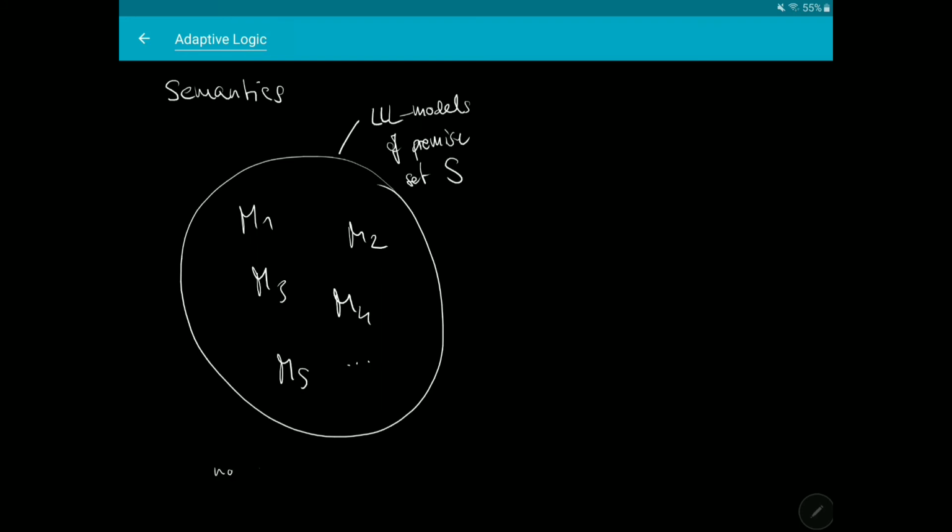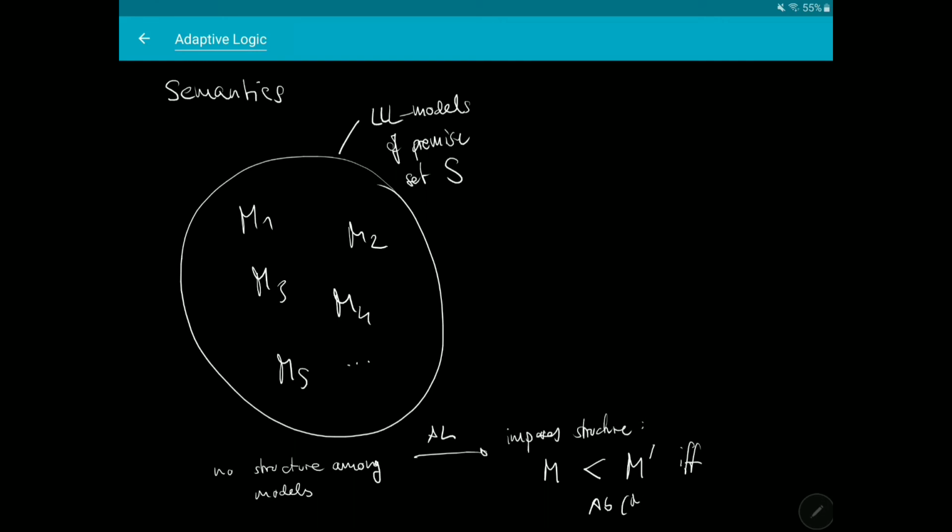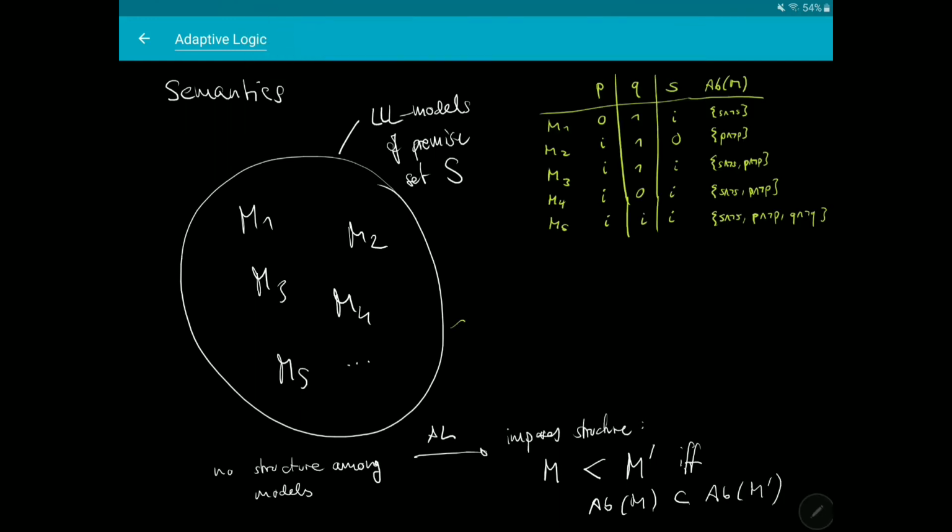And the adaptive logic now will provide an order among these models. It will order them according to how normal or how consistent in our application an interpretation provided by that model is. It says that one model M is more normal than a model M' in case its abnormal part, that is the abnormalities which are true in that model, is a subset of the abnormal part of M'.